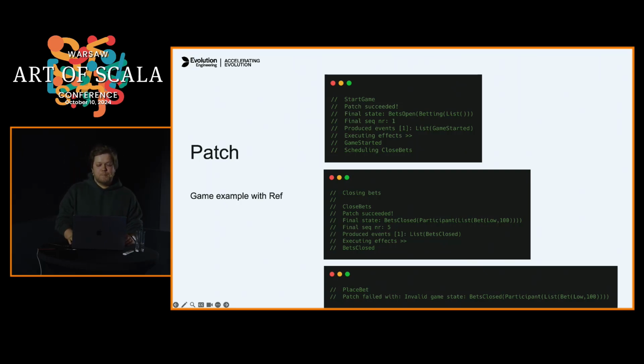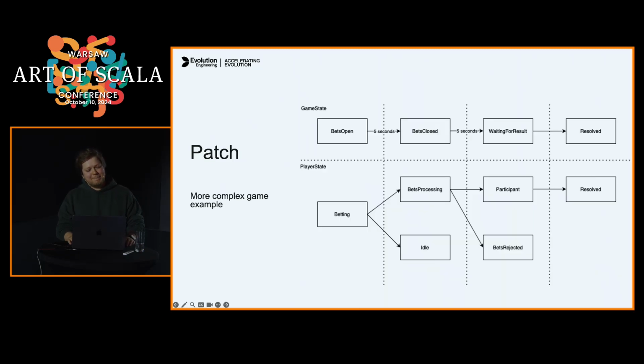Yeah, so these are very simple examples, but they still show the power of this patch monad and that it's really composable. But let's check the last example of a more complex game flow, where we also have bets processing.